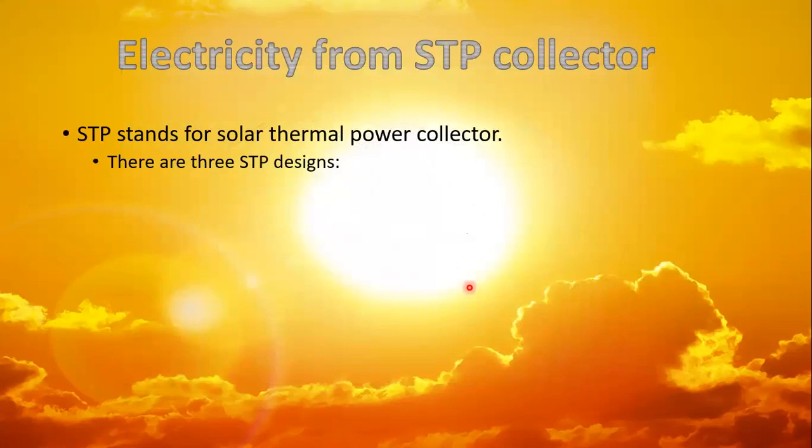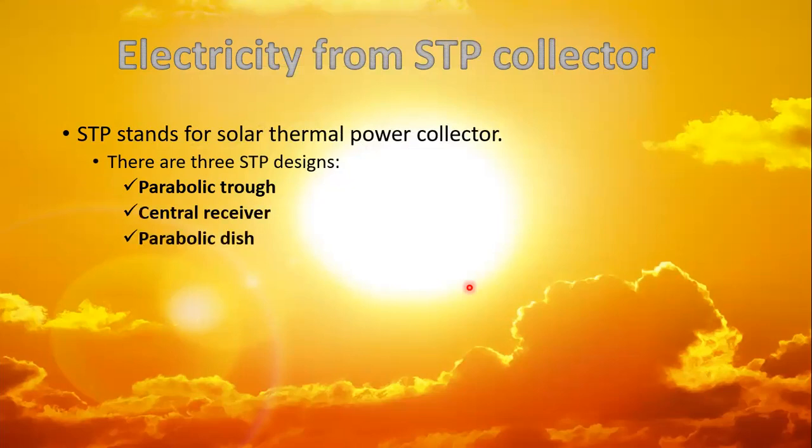So I will tell you about how we can generate electricity from the solar cell, and electricity from the SPP collector. SPP stands for Solar Thermal Power Collector. We can generate electricity by using three designs of collector. The first one is parabolic trough, the second one is central receiver, and the third one is parabolic dish. Now I will explain all of these one by one.